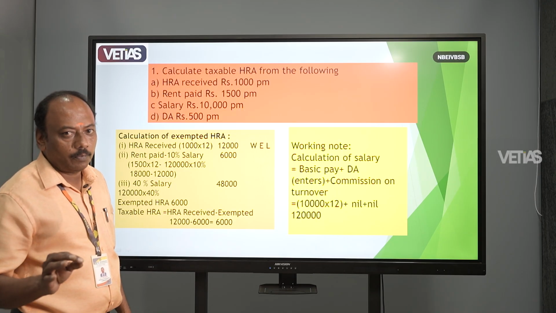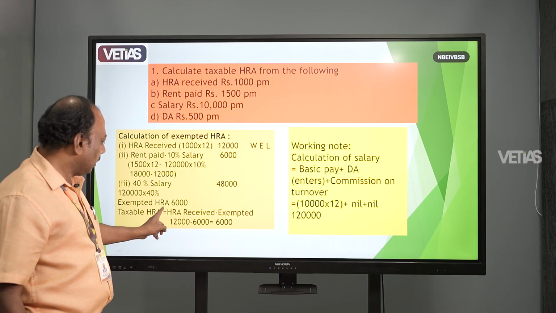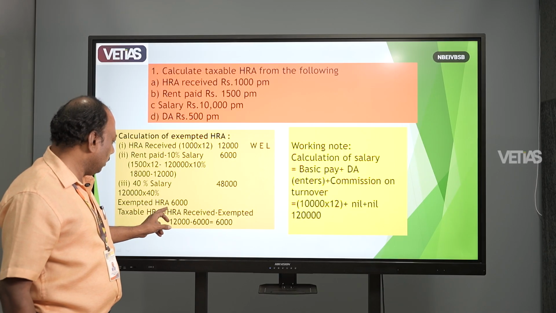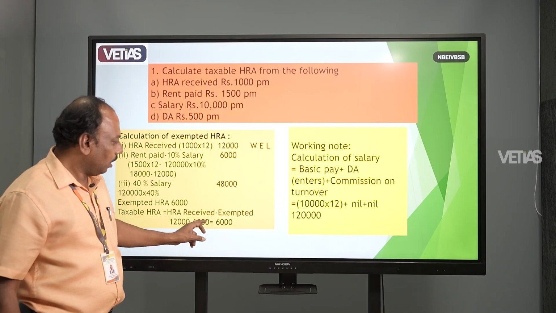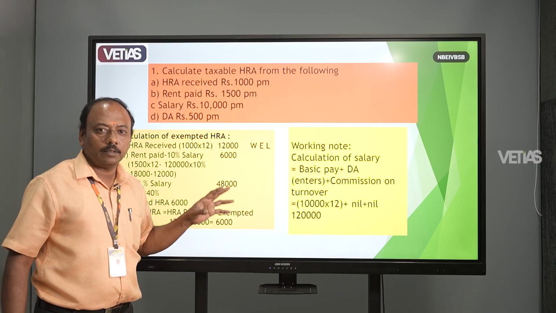So what is the formula for calculating taxable HRA? Taxable HRA means HRA received minus exempted HRA. HRA received is 12,000, exempted is 6,000. So we easily calculated 6,000. So this is the structure of the salary income.